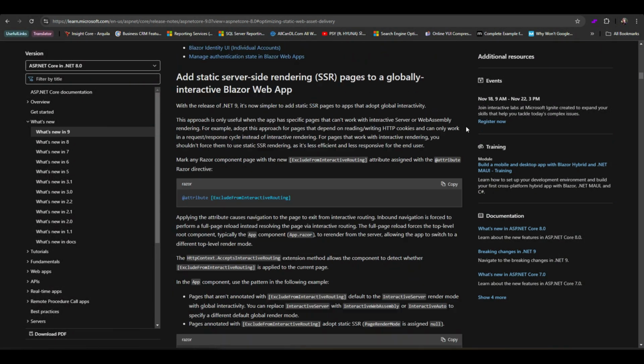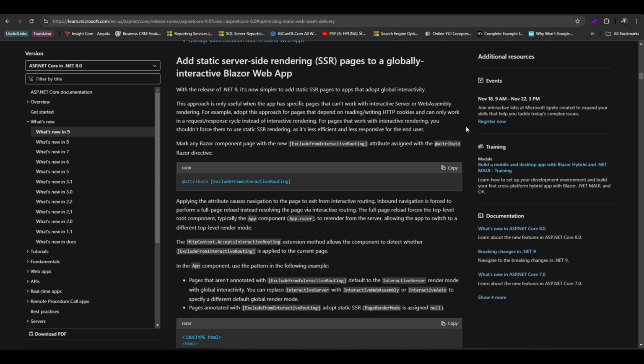Another thing that's worth mentioning is server-side rendering. Server-side rendering allows certain parts of a Blazor app to be rendered on the server first, making content available faster to the end user and improving SEO by having pre-rendered content. SEO and performance are enhanced by pre-rendering pages, and static pages can still have interactivity on the client side.